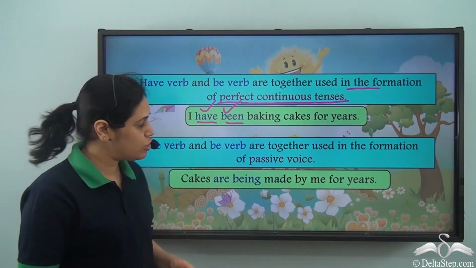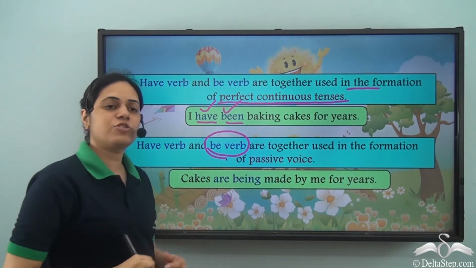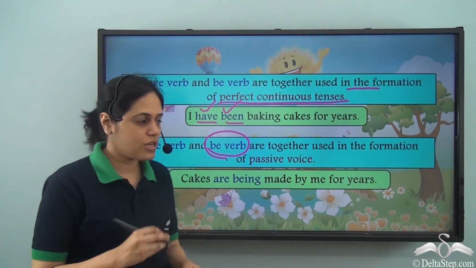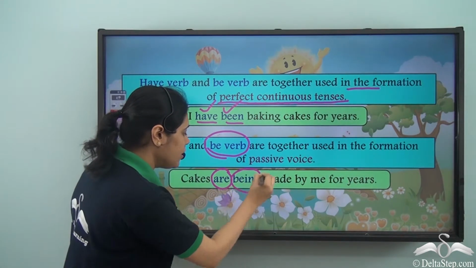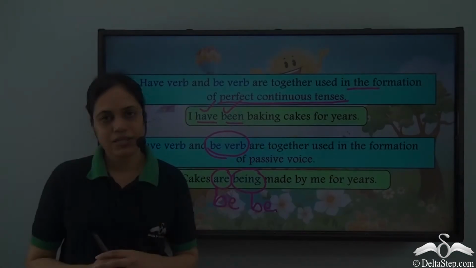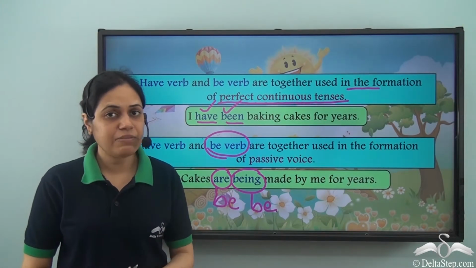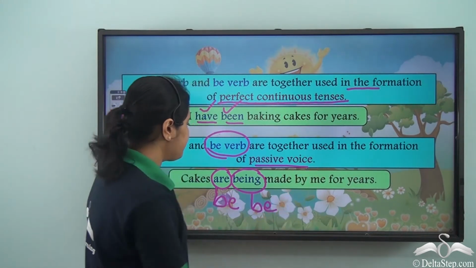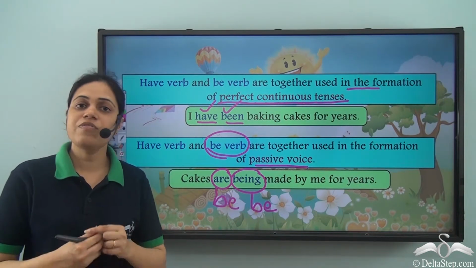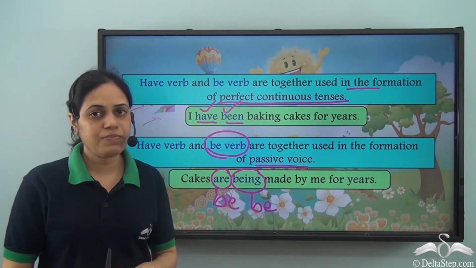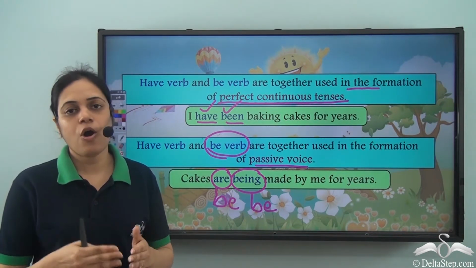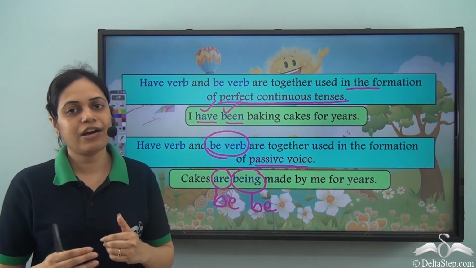At times, we also use two be verbs together. So, cakes are being made by me for years. So, in this case, we are using two be verbs. Are is a be verb, being is a be verb. And at times, for forming passive voice, we use one have verb and one be verb. So, this is how we can have two helping verbs, one after the other in a sentence. Both could be be verbs, or we can have one have verb and one be verb.